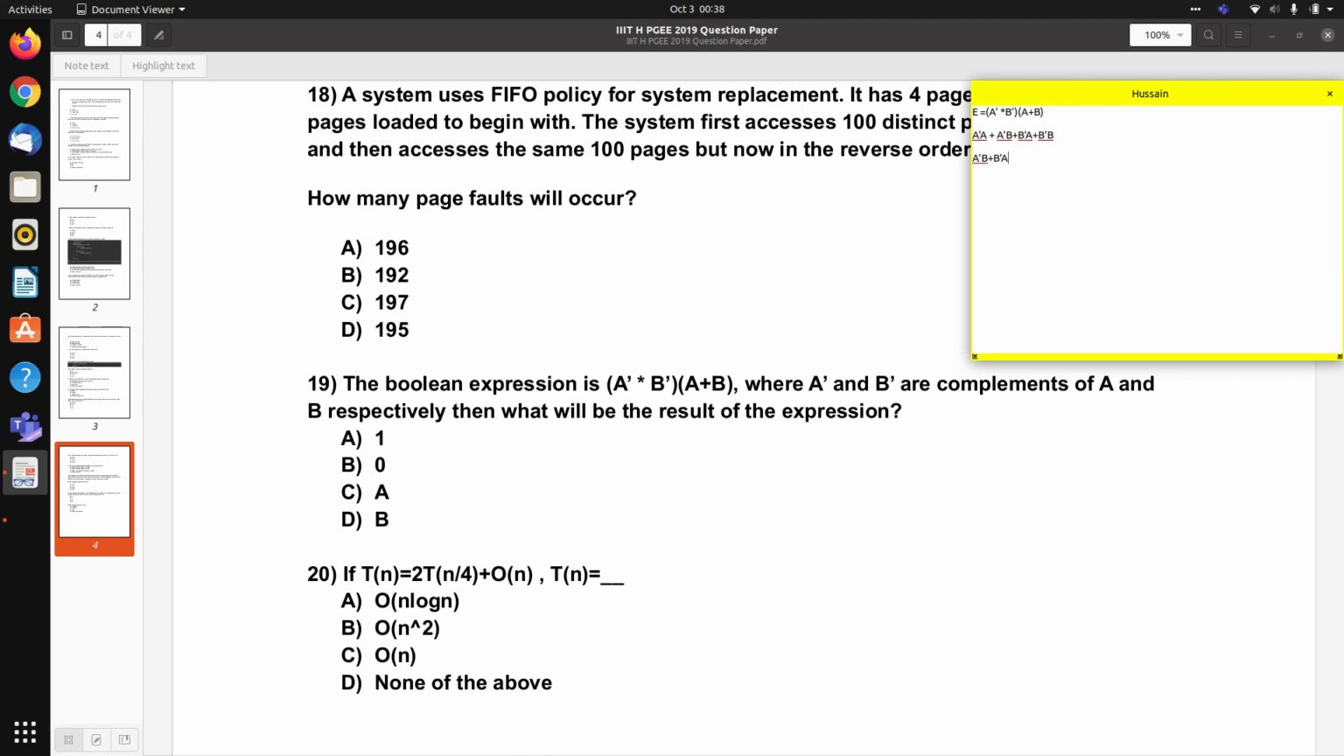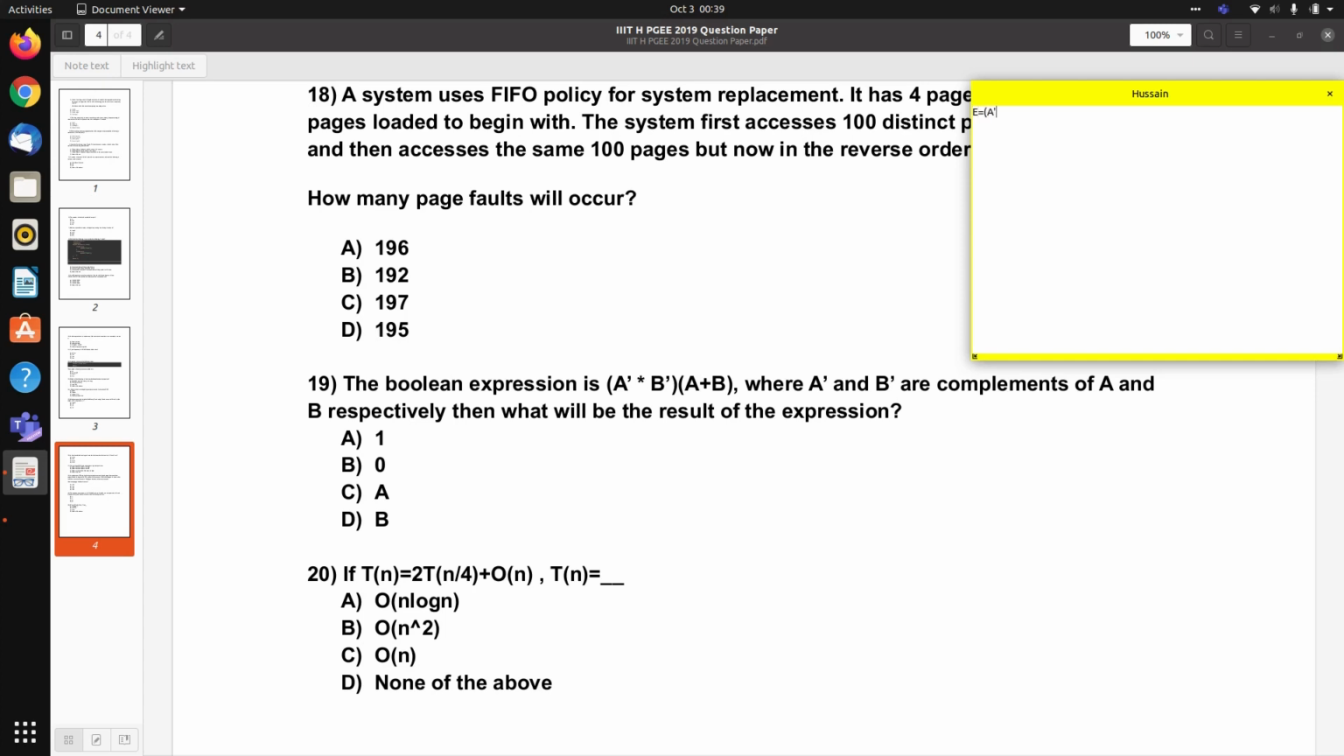This cannot be reduced further, so there is some mistake in the question. Maybe the expression is wrong. I will upload the correct question and give you the explanation. So leave this question as of now. Sorry, I made a mistake.